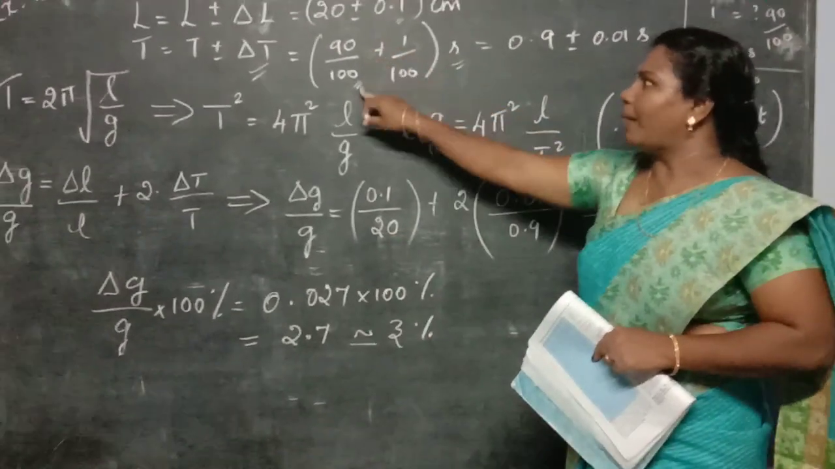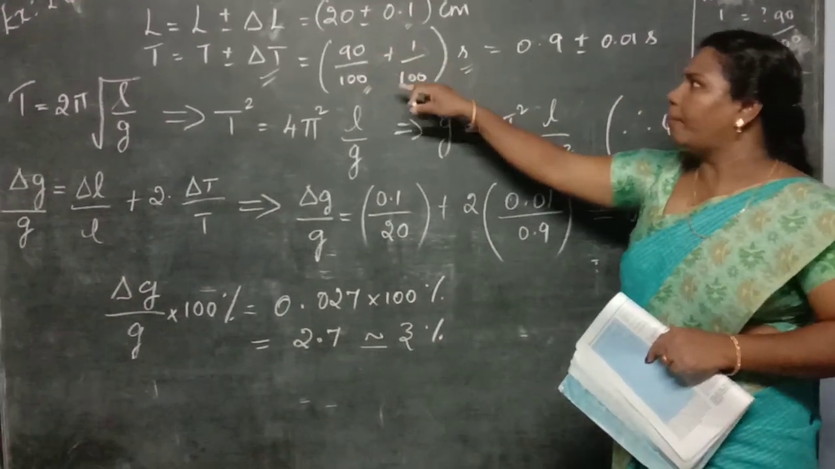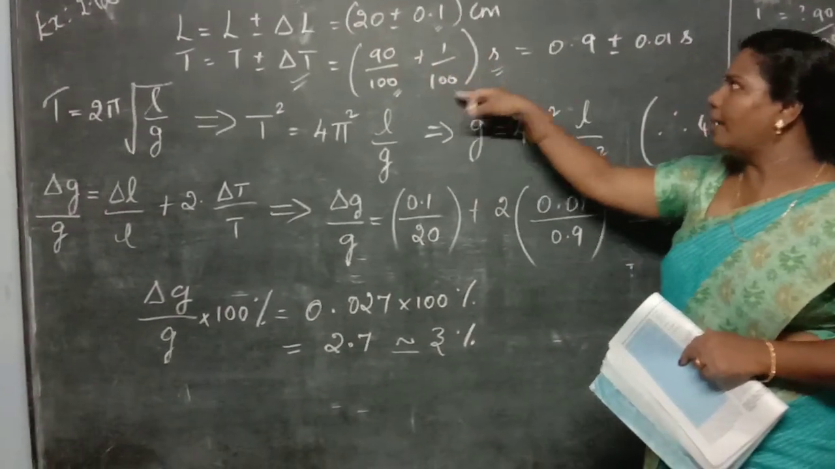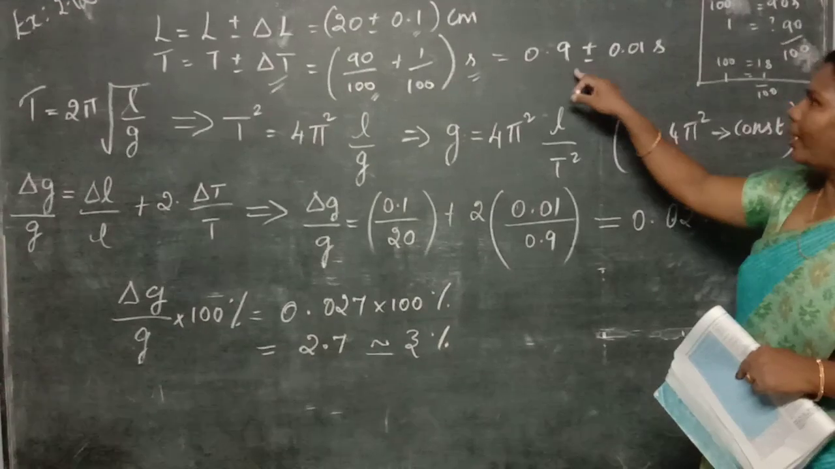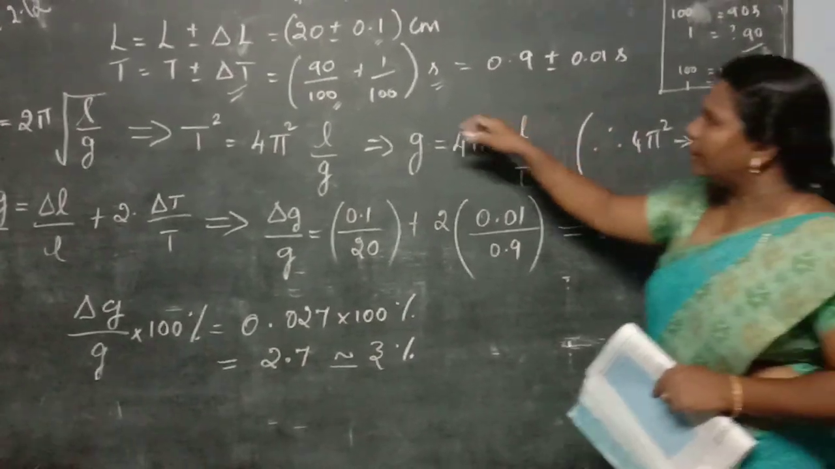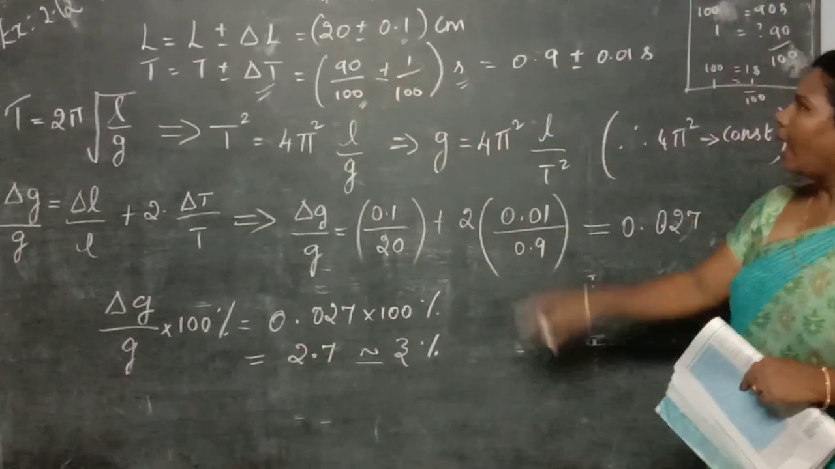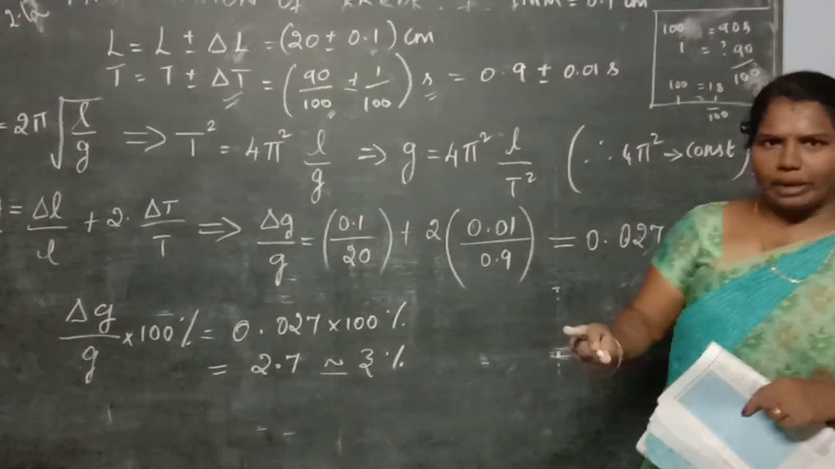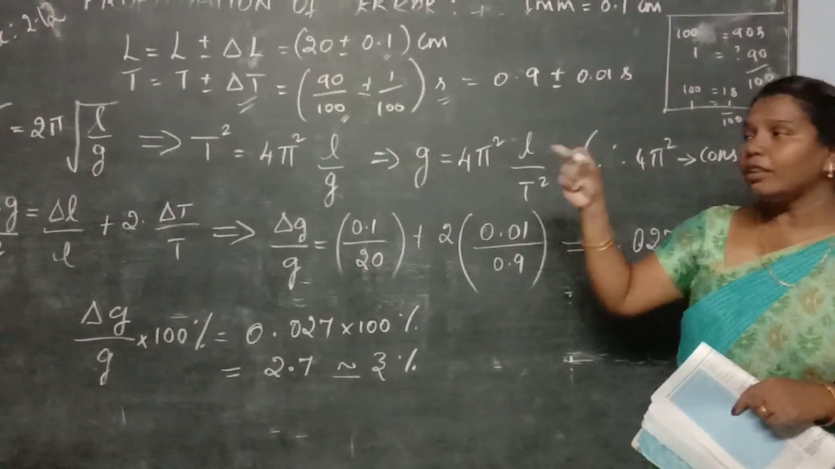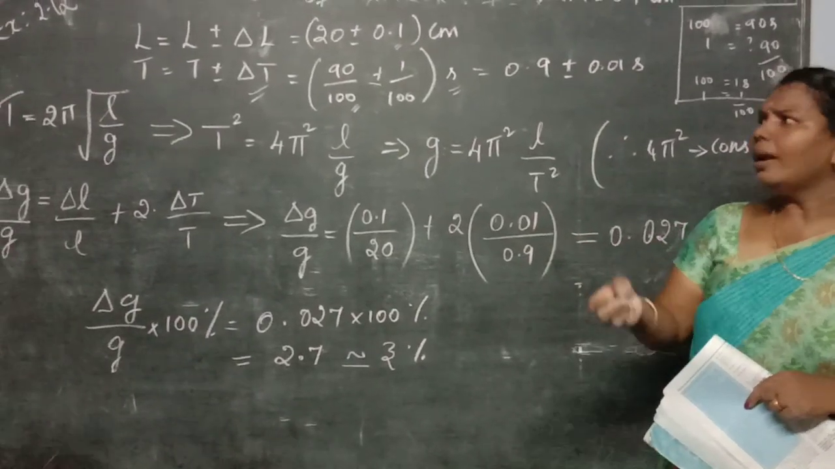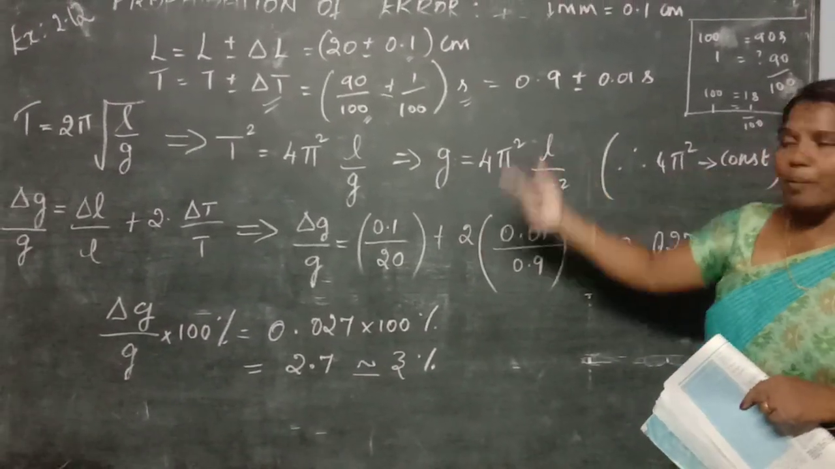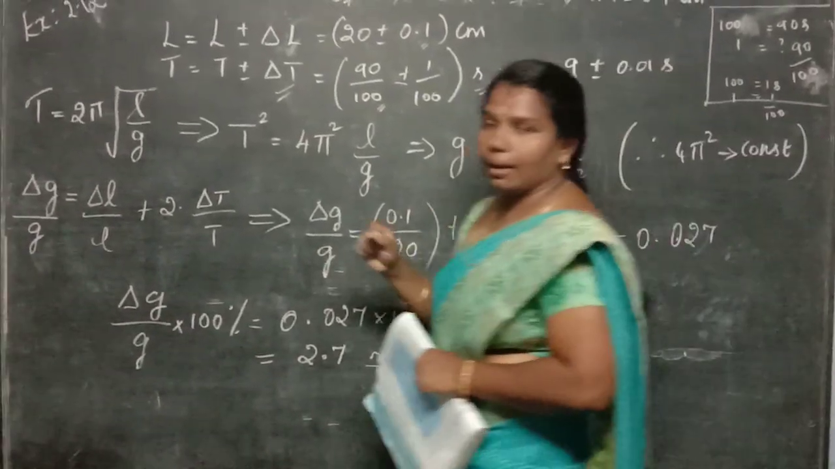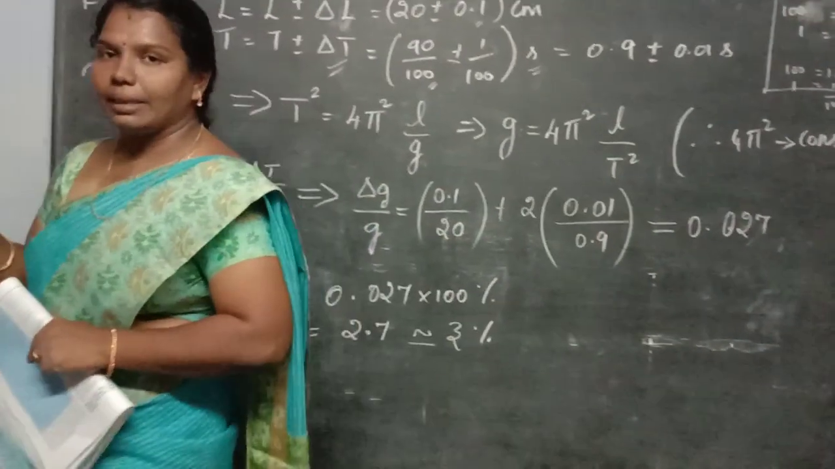So next I am dividing, that is 90 upon 100 plus 1 upon 100, and I got the answer 0.9 plus or minus 0.01 seconds. So now I got the two terms, length and time. These are the two values given in your book. Okay, now what are they asking? They are not asking about the length and time. They want to find the acceleration due to gravity, that is the g term.